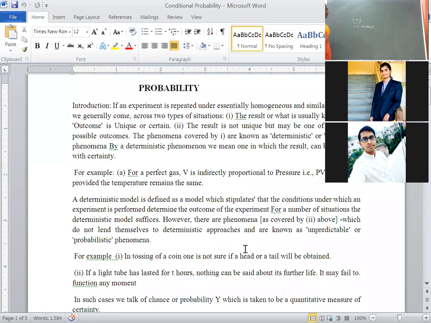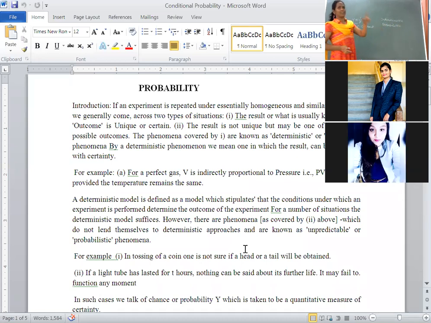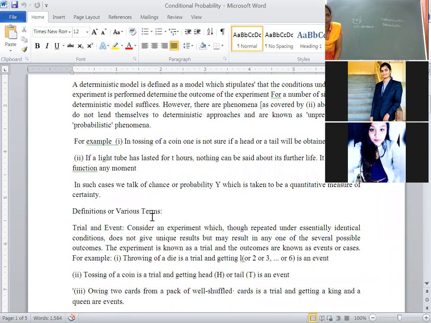There are two models to find probability. One is deterministic, the other is probabilistic. The difference is only one thing. If the outcome is unique, it is called deterministic. If the outcome is not unique, that means maybe certainty or uncertainty, then it is called the probabilistic approach. Already I have given this. Later you can go through it.